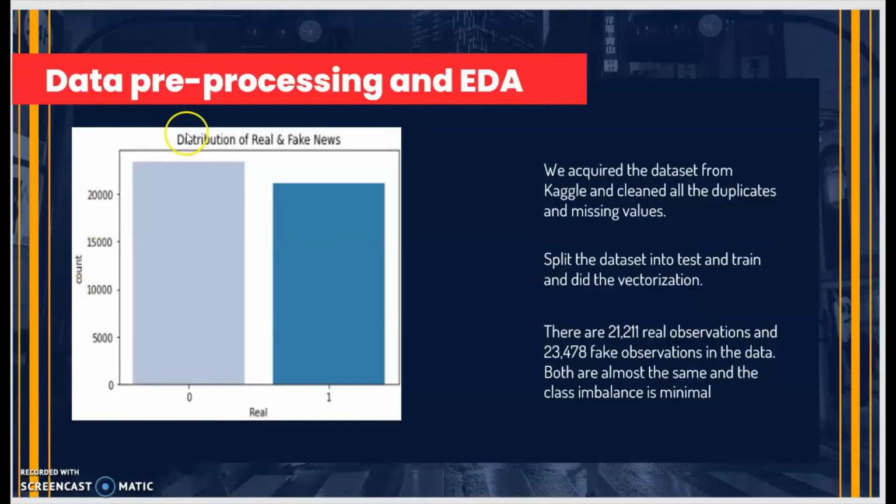So moving forward with the data pre-processing and the EDA, after completing all the necessary cleaning process on the dataset, this is the dataset which we got. As the figure shows, the dataset is divided into two: the fake news and the real news datasets. We can see that there are almost 21,211 real observations and 23,478 fake observations in the data. Both are almost the same, and the class imbalance is minimal.